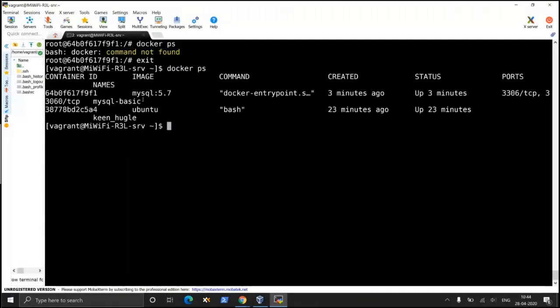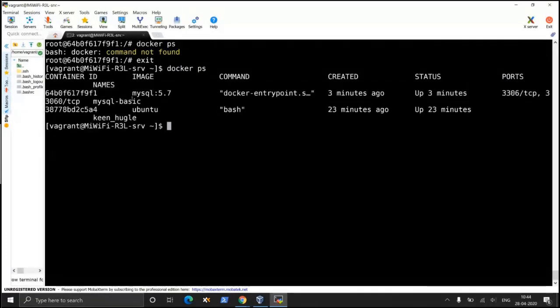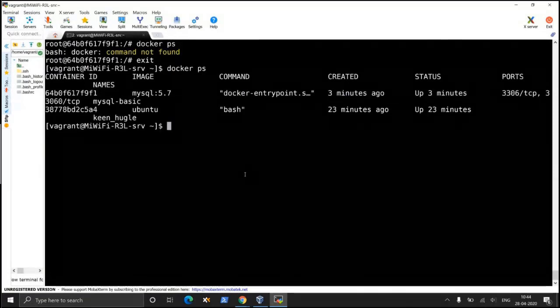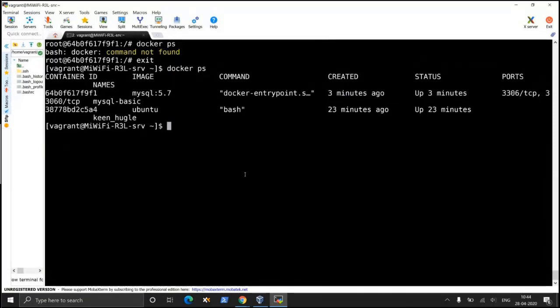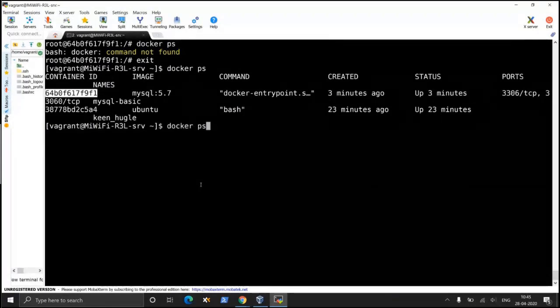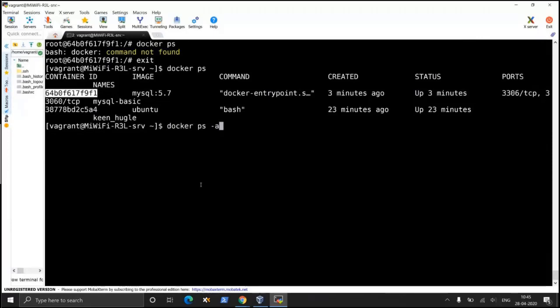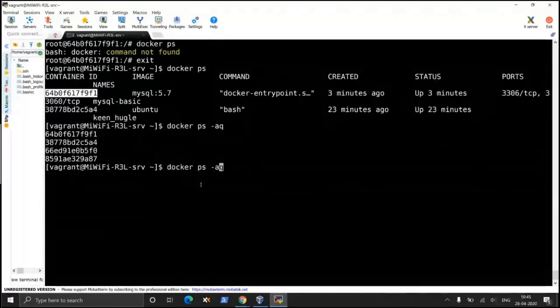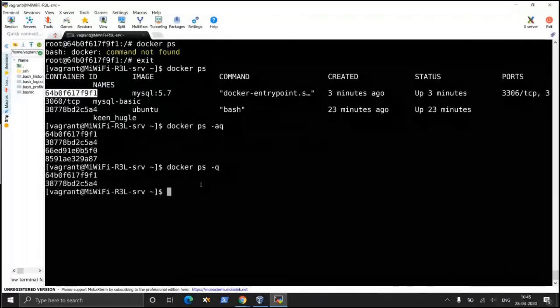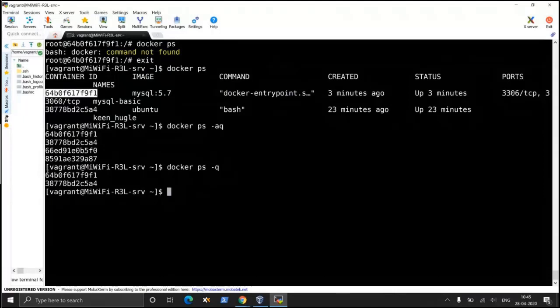One is MySQL 5.7, that is MySQL Basic. If I want to find out only the container IDs, what I'm going to do is docker ps -aq. That will tell me all the containers. If I remove this -a, that will tell me the container IDs of all the running containers.